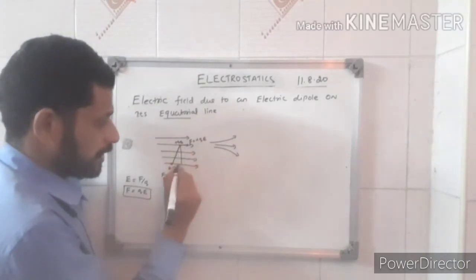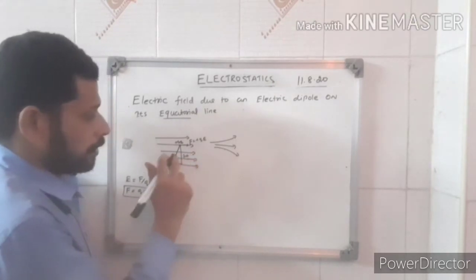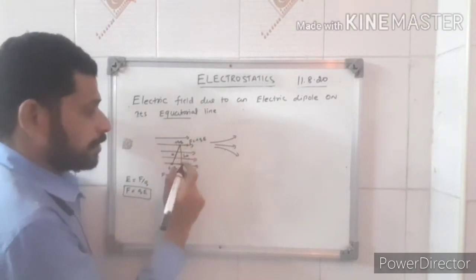The distance of the dipole will be equal to 2a.